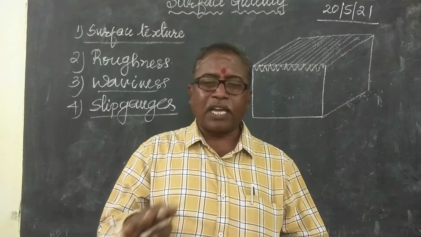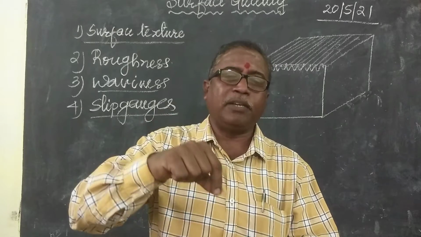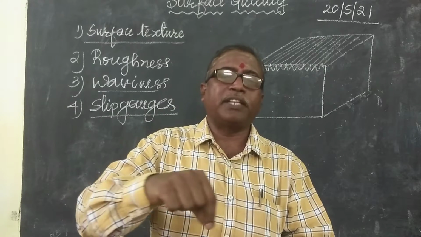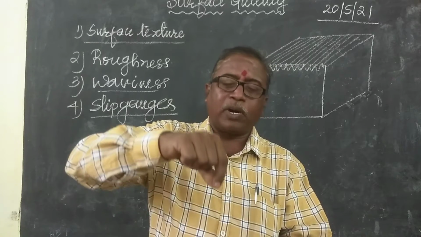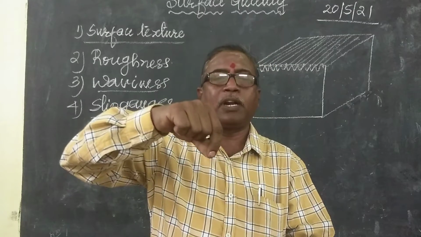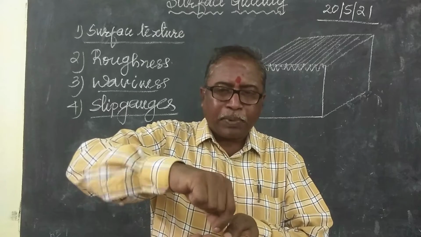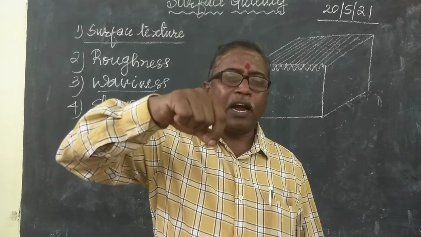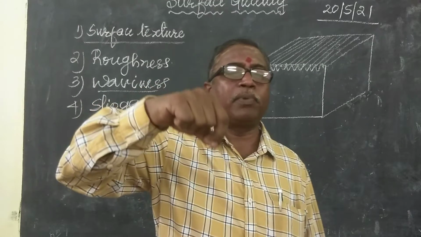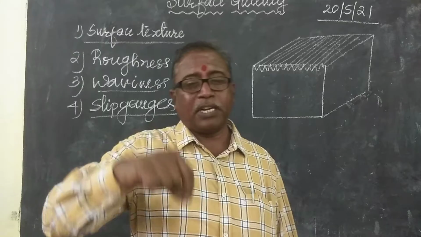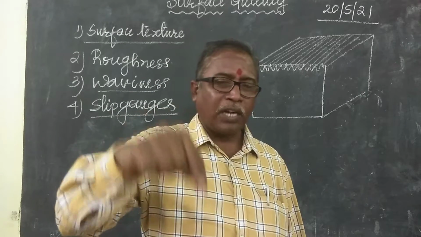But this surface is because of the smoothness. Whenever you are setting slip gauges, when you rub them together over this, it will catch the bottom slip gauge if you lift it. When two slip gauges are rubbed against each other and pressed like this, they will fix to each other, adhere to each other. We can call that the ringing up of slip gauges. Because of the smoothness that catches, that is one type.